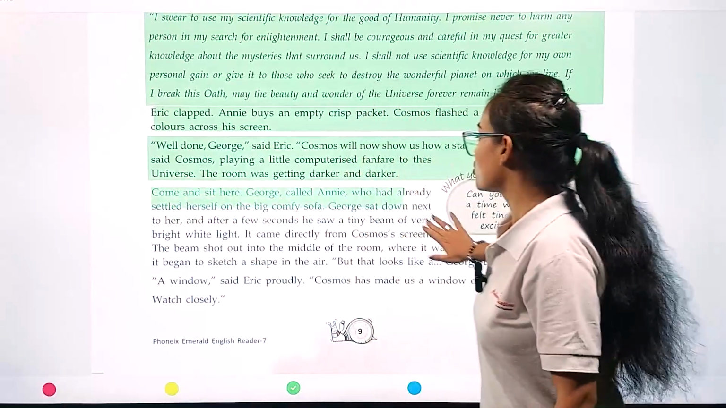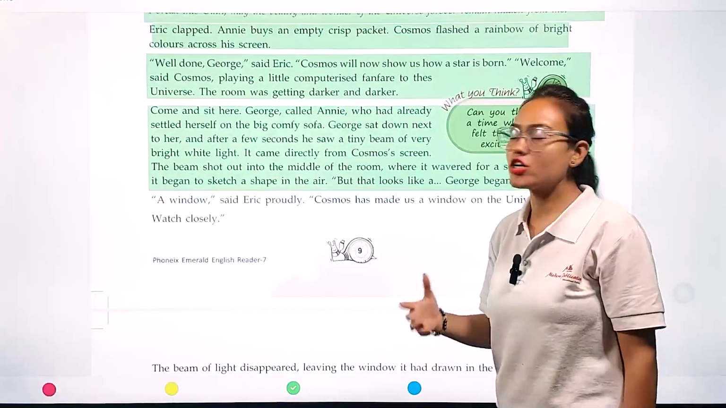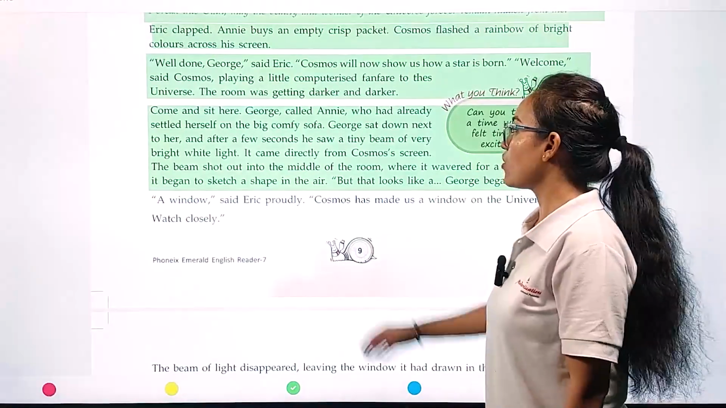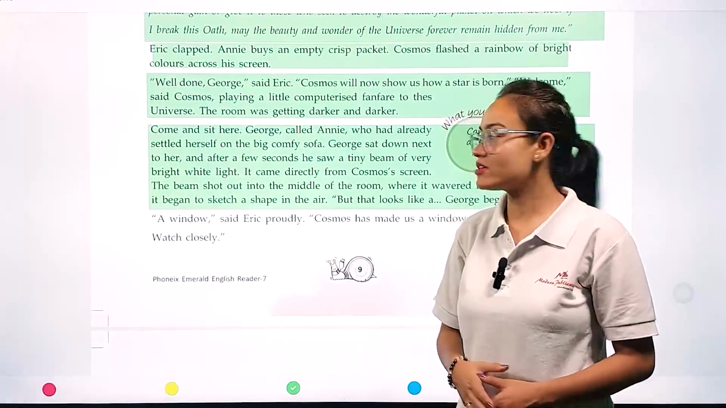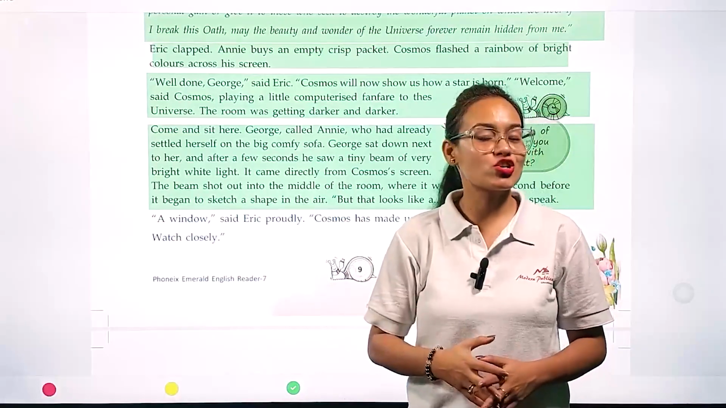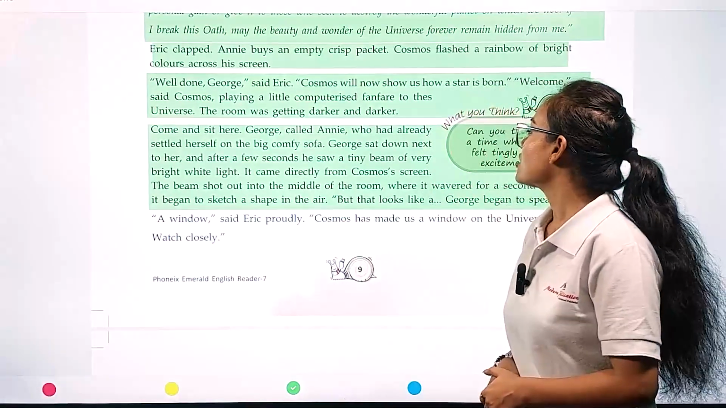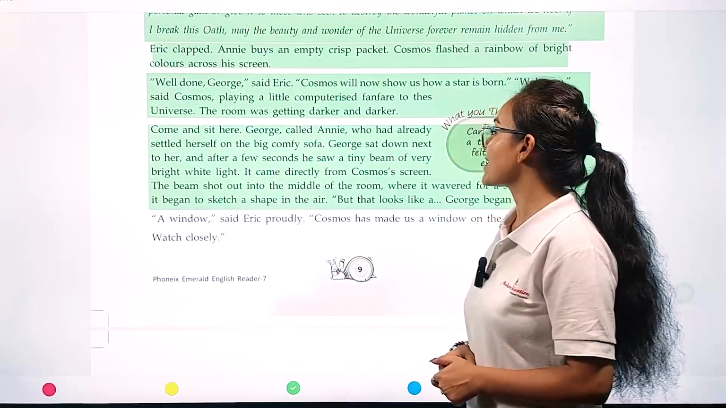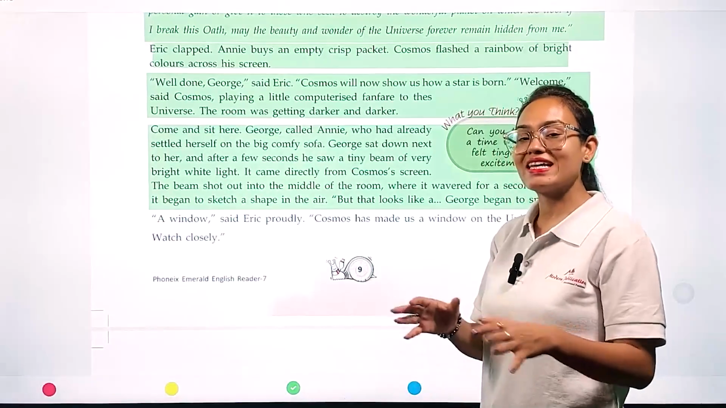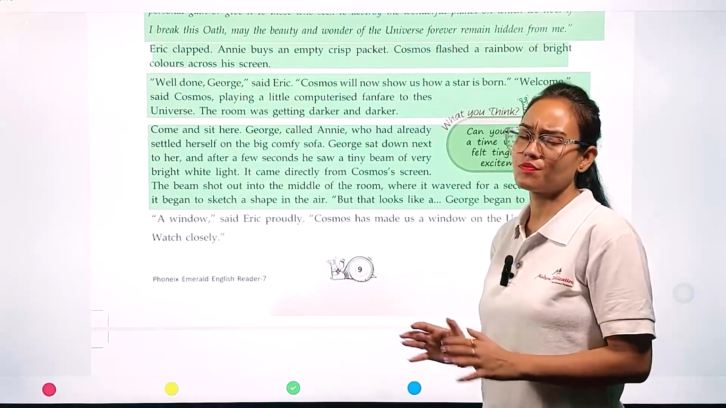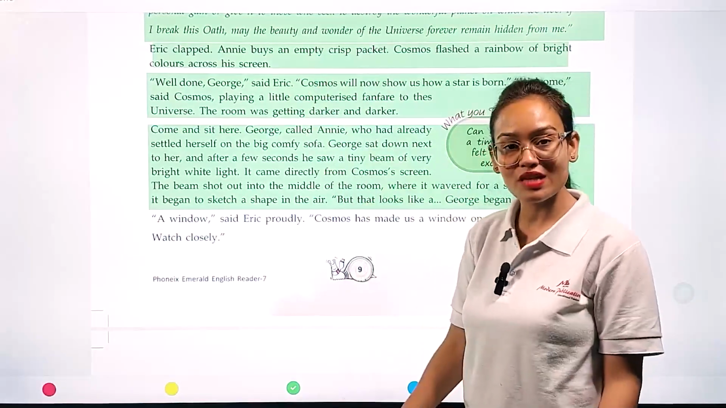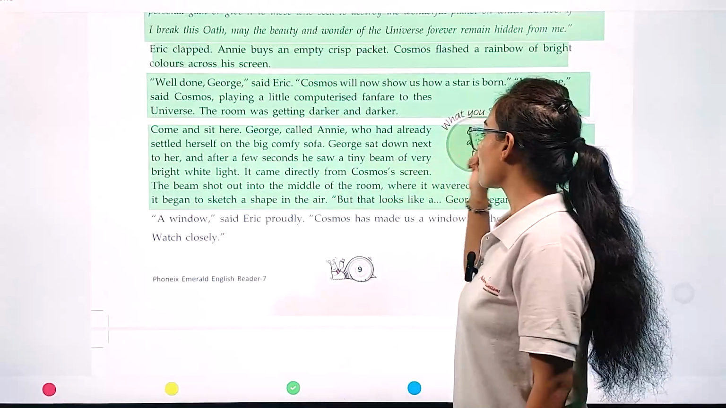"Come and sit here, George," called Annie, who had already settled herself on a big comfy sofa. George sat down next to her, and after a few seconds he saw a tiny beam of very bright white light. When George and Annie settled down on the sofa, they immediately saw a beam of light coming from Cosmos. It came directly from Cosmos's screen.